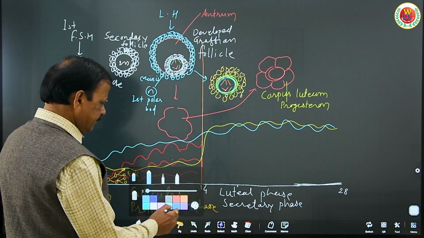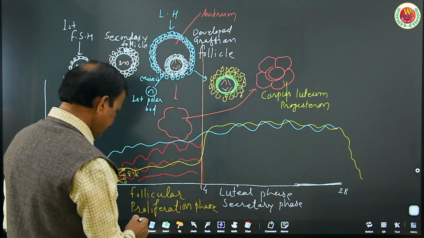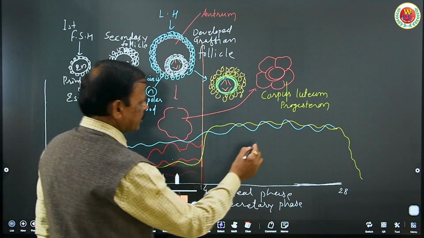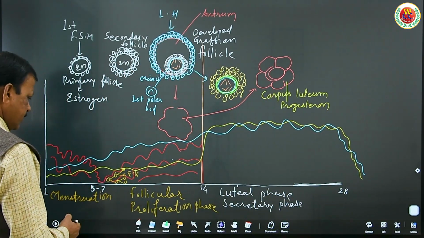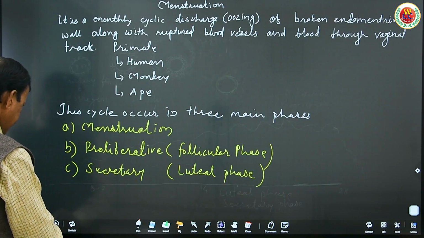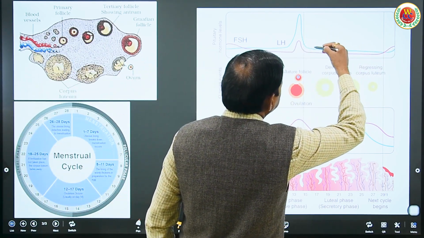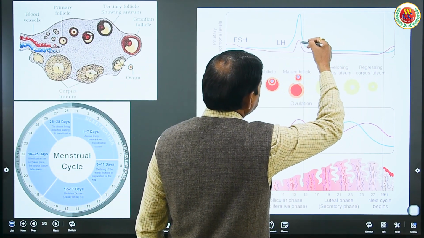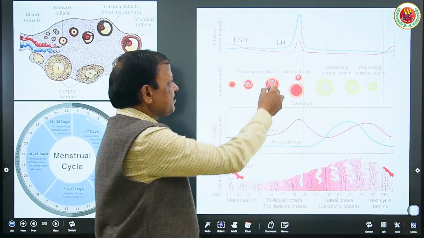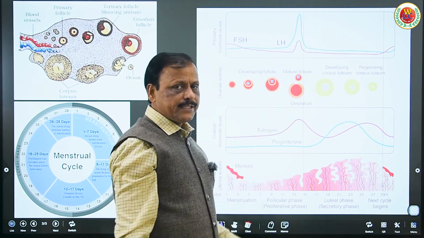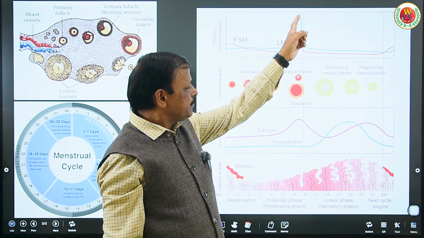As you see here, the concentration of progesterone also falls, the concentration of estrogen also falls, and the luteinizing hormone level is just down, and follicle stimulating hormone is also supposed to be lower. But on the 14th day, you just find here there is a more rapid secretion of luteinizing hormone that reaches the peak on the 14th day.